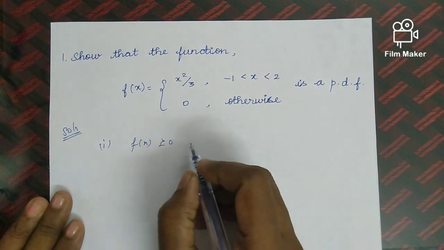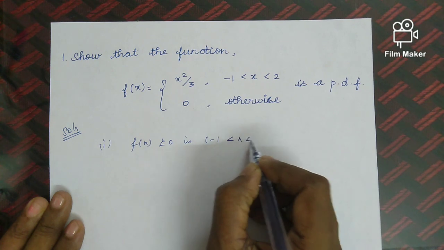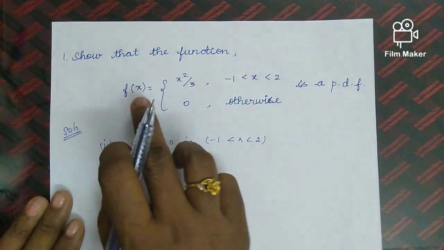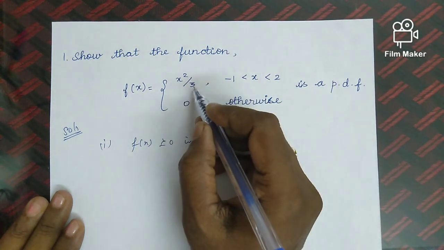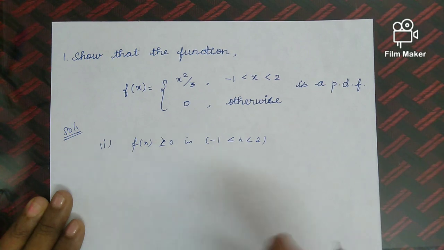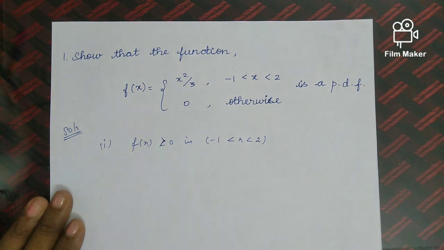It's given in the question, for -1 < x < 2, the f(x) value is x²/3, which is obviously greater than or equal to 0. So according to the p.d.f condition, the first condition is satisfied. What is the first condition? f(x) greater than or equal to 0.